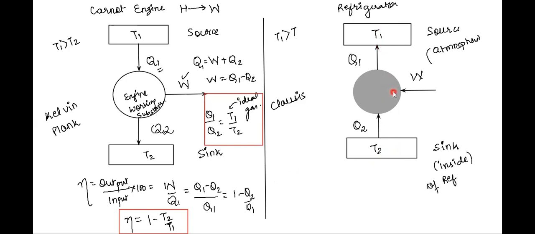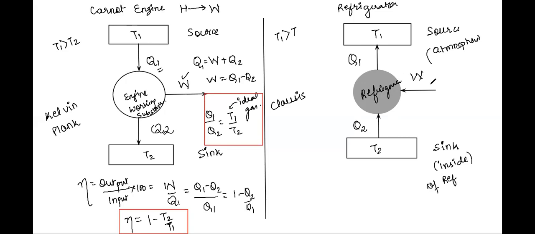And how are we making this possible? By giving some external work. This is what we call the working of a refrigerator, that we are using some external agency to give work into the system.